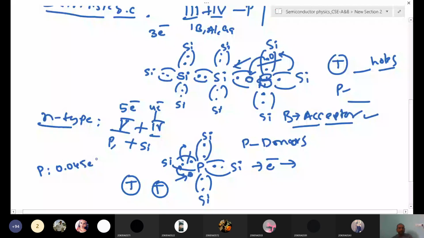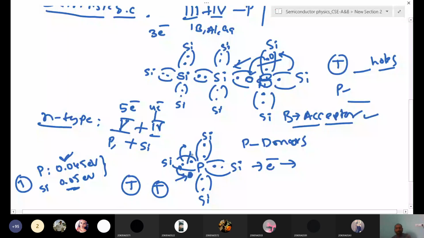If you give the same energy, the electron will first break the bond in phosphorus, not in silicon, because the binding energy compared to phosphorus is higher in silicon. So the fifth electron in phosphorus first breaks the bond and becomes free. After that, if you increase the temperature, other covalent bonds also break and other electrons also become free. Like that, we are creating free electrons in this process.